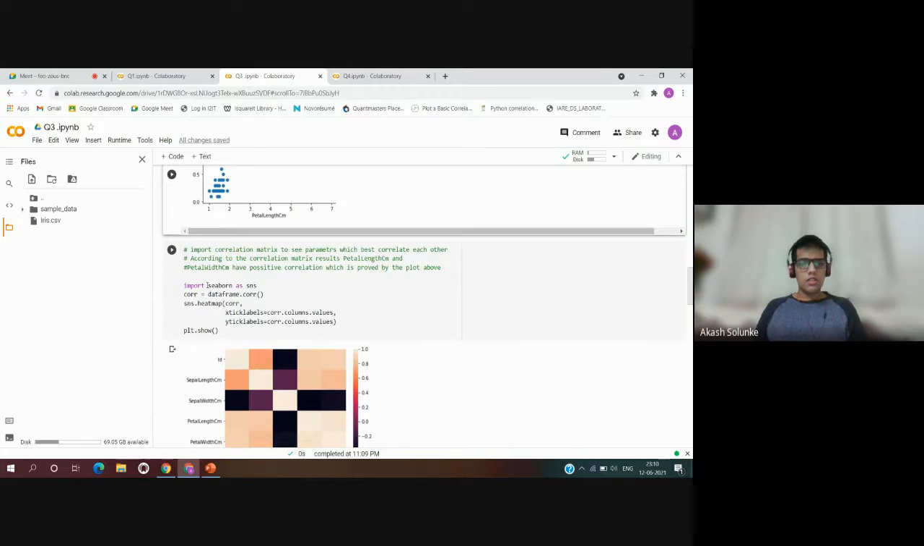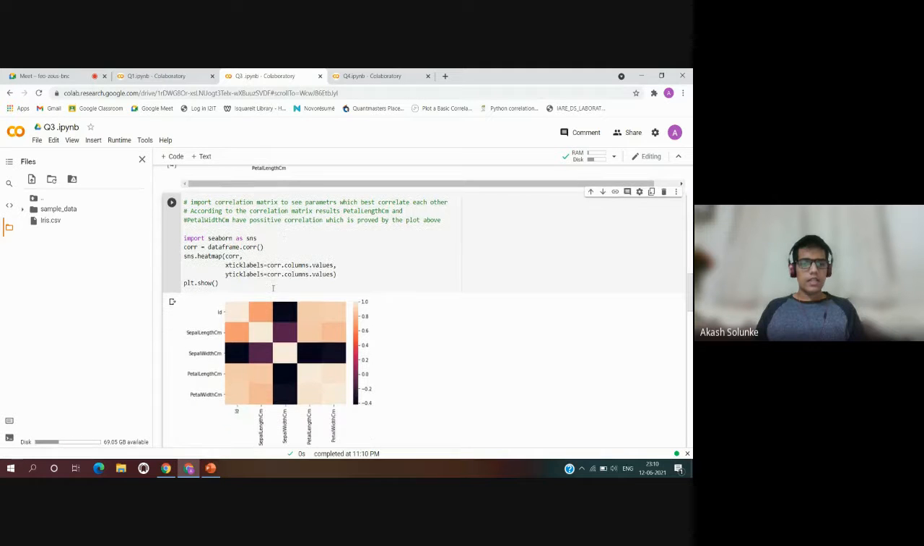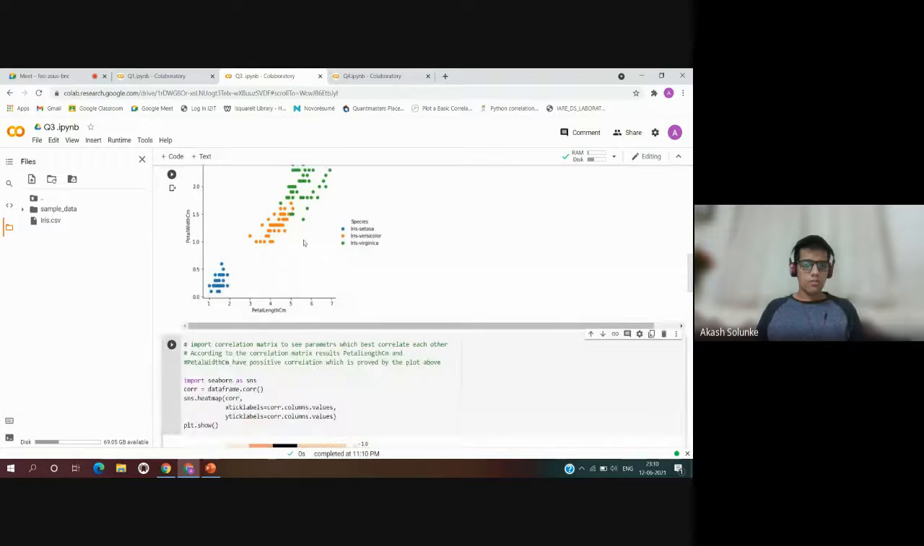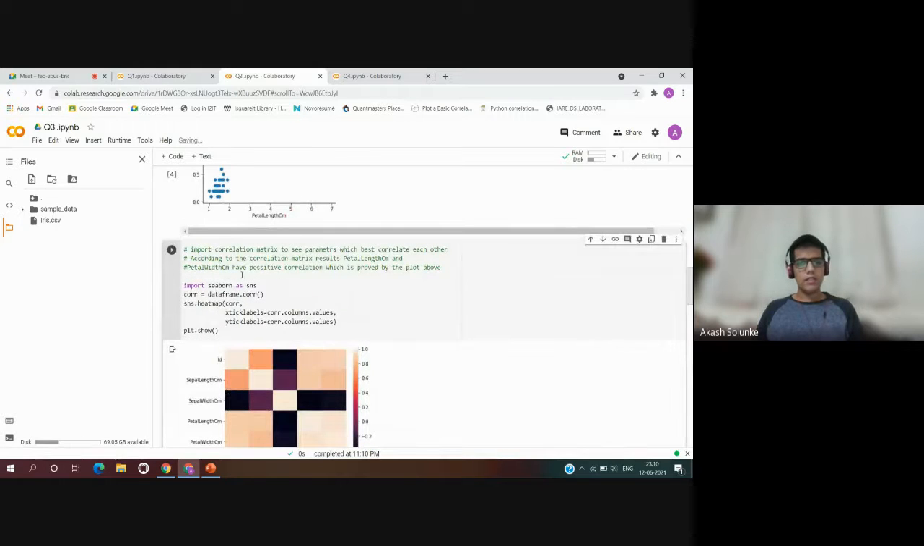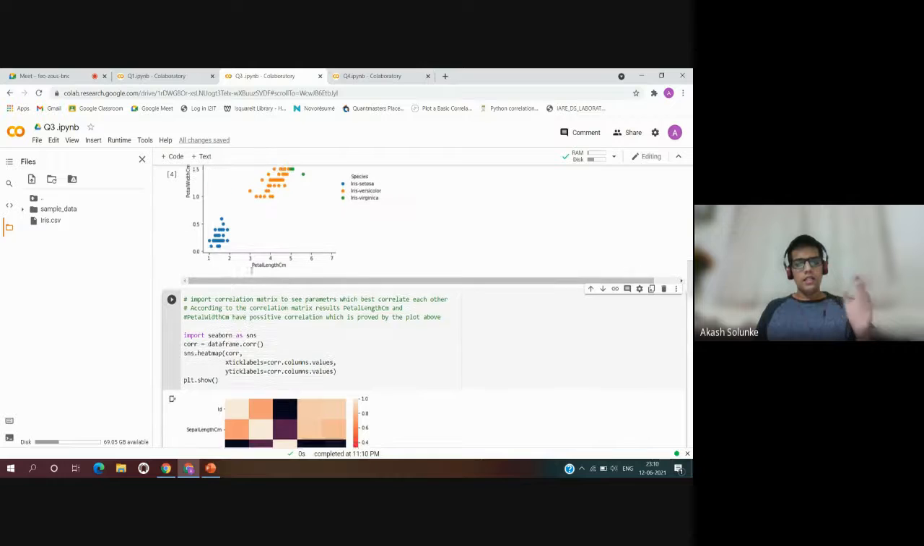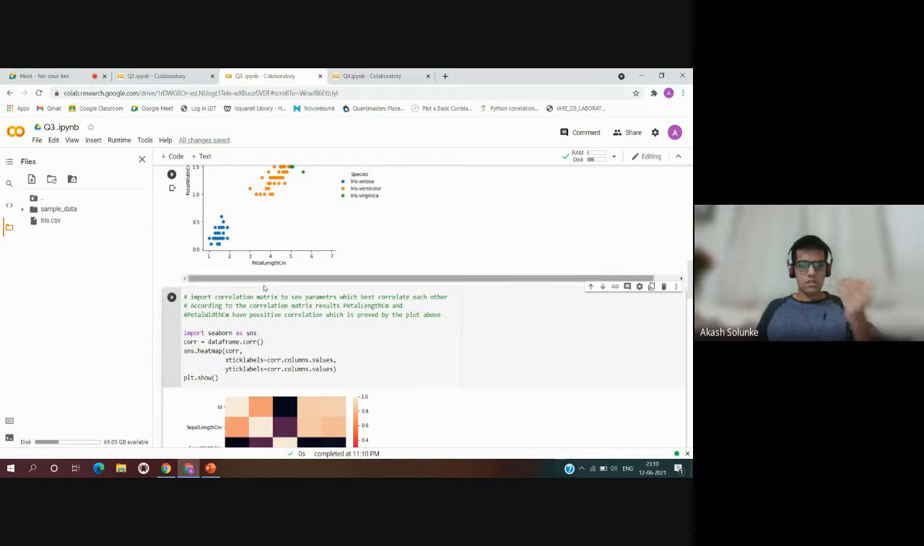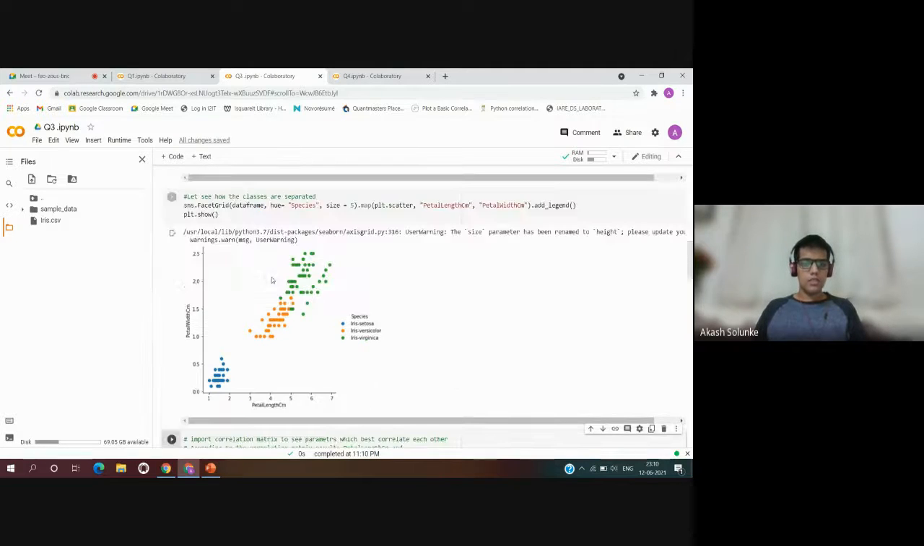So moving on to this cell. What this cell does is it prints a heat map, the correlation matrix. It imports seaborn as sns. It shows the correlation matrix to see which parameters best correlate with each other. So according to the above plot, we get to know that petal width and petal length have a correlation, and it is proved by this plot.